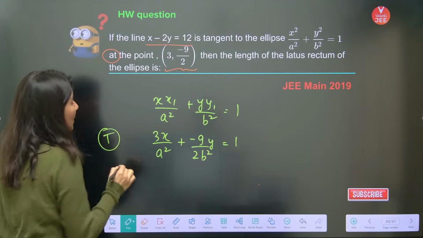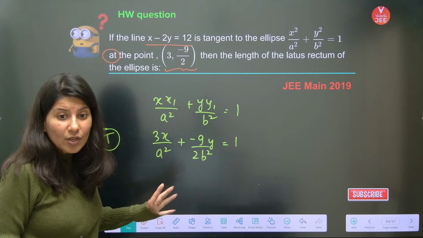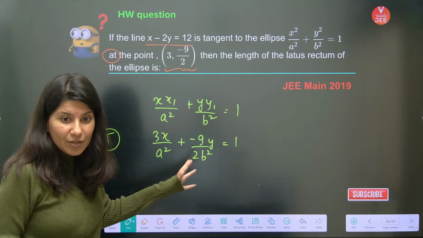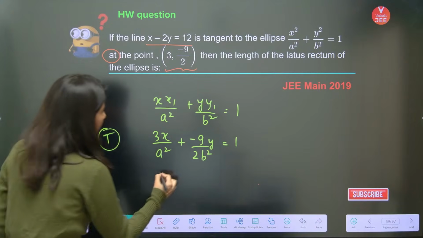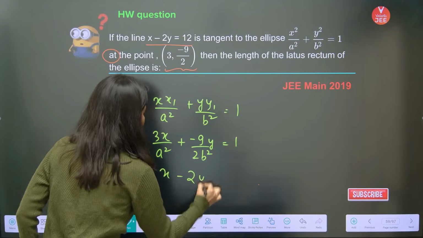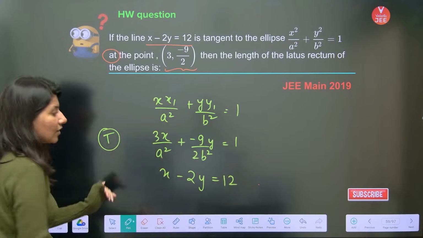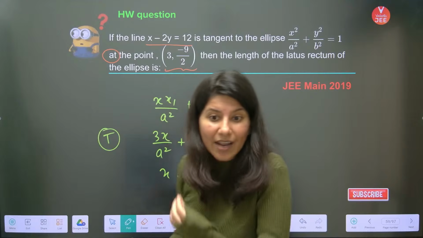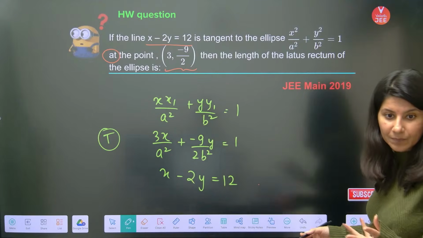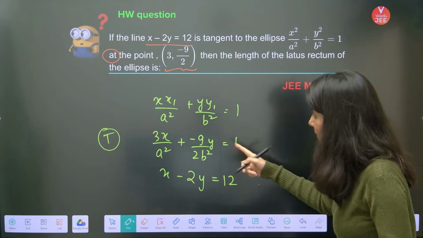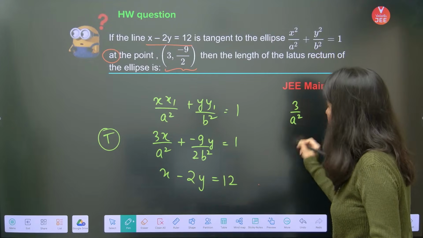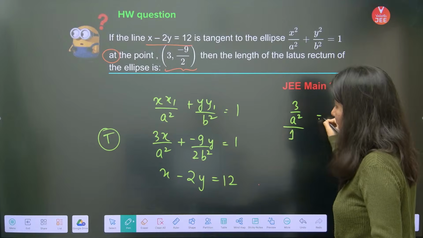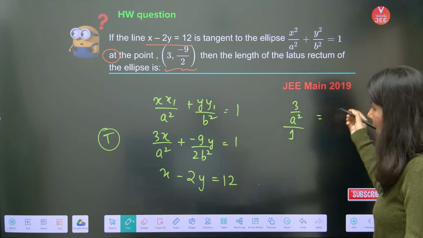But can you see your equation of tangent is already given to you? Equation of tangent is already given to you. Can you see x minus 2y equals 12. Now these are the same equations. We just have to compare. So can you see 3 by a square upon 1 is equal to minus, which is going to get cancelled out anyway.